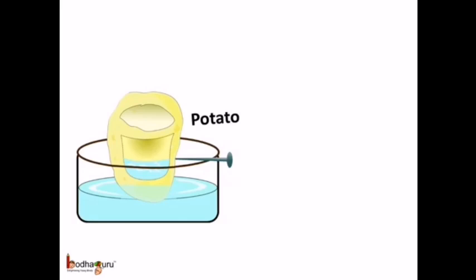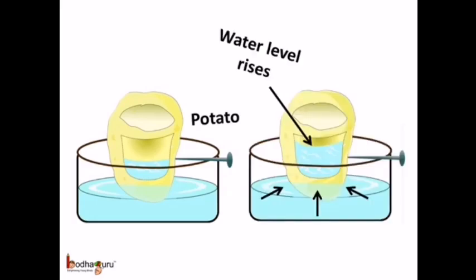Fill half of the cavity with sugar solution and mark the level by a pin in the wall of the potato. Put the potato in a petri dish with a little water. Keep it untouched for a few hours. What do we see? The water level inside the potato cavity rises.